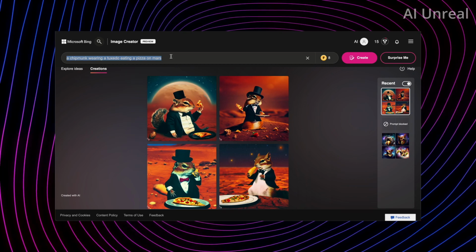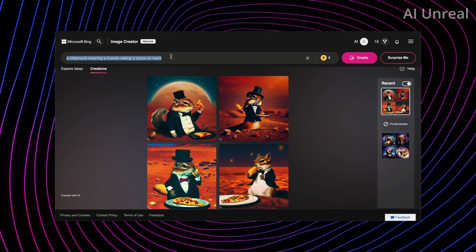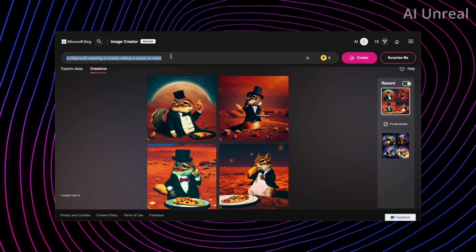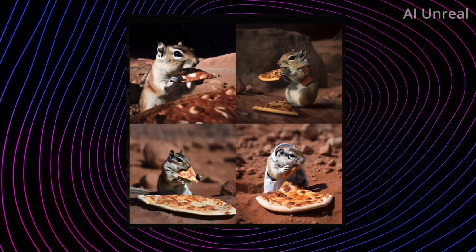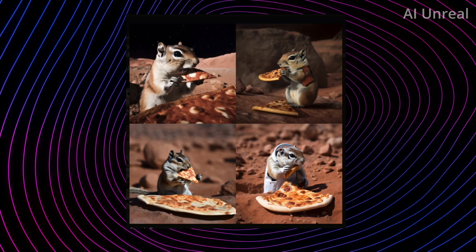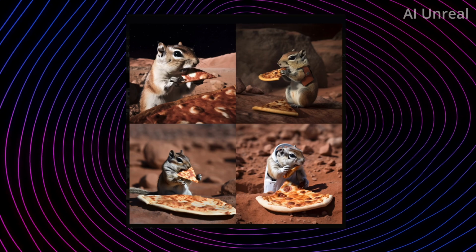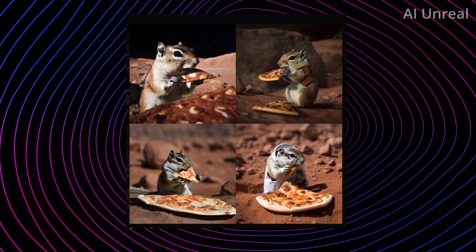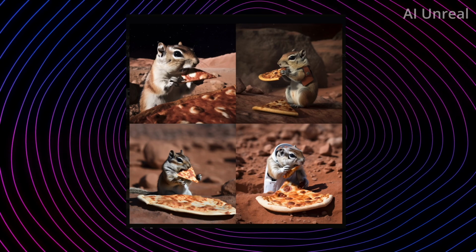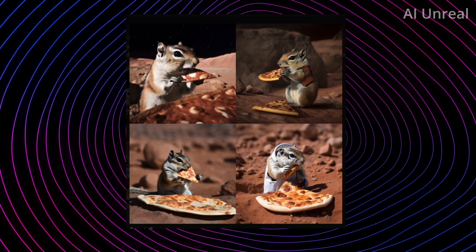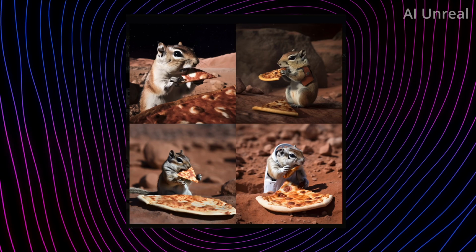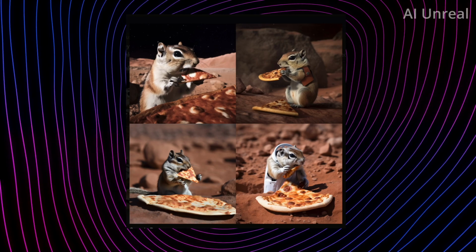I'm going to go over to Midjourney, let it load up, and then I'll show you the results after I go ahead and finish that. So here is the result of typing in the exact same prompt on Midjourney version 5. And as you can see, the realism in this picture is levels above Microsoft Bing's image creator. The details in the pizza, even the chipmunk, so much better.